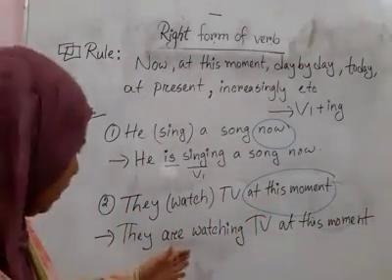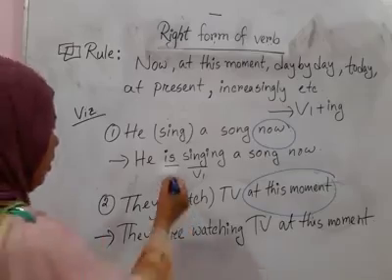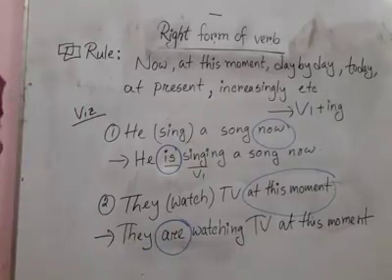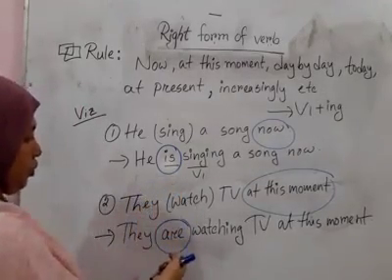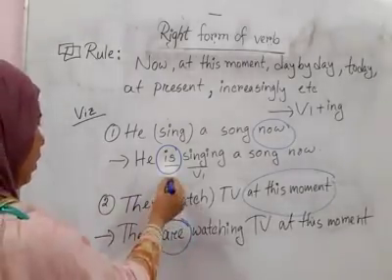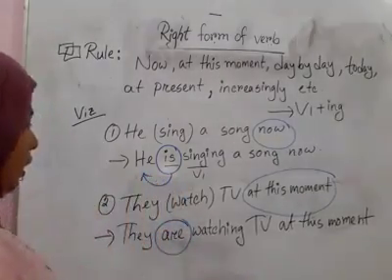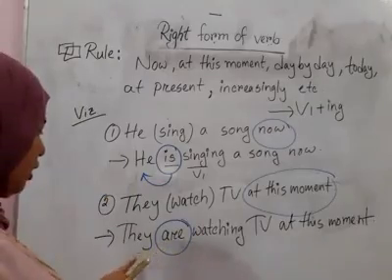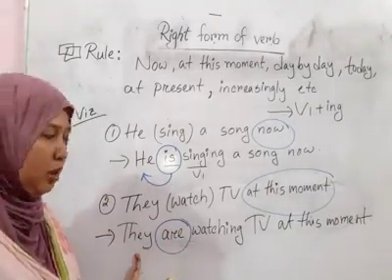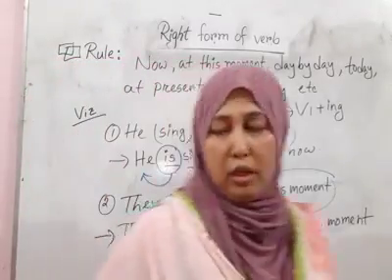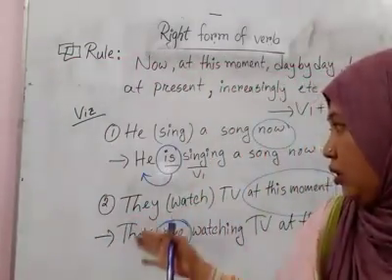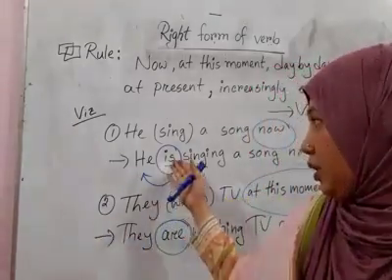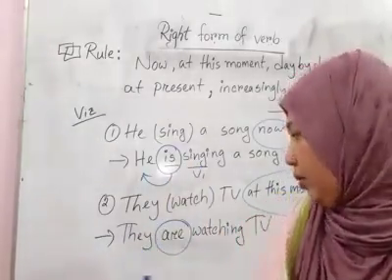Dear students, please notice here we have the verb is, but here we have the verb are. So why do we put is and why do we put are? Because of the subject. You see here the subject is he, that is, it is in third person singular number. And here you see the subject is in third person plural number. So we already knew about subject and number. In case of third person singular number, we always put singular verb, that is is, and in case of plural number we put are.